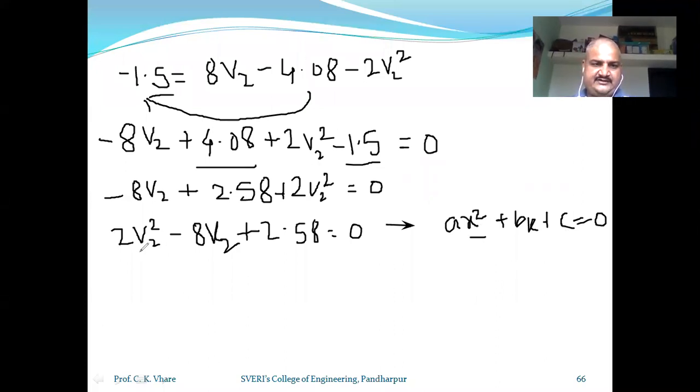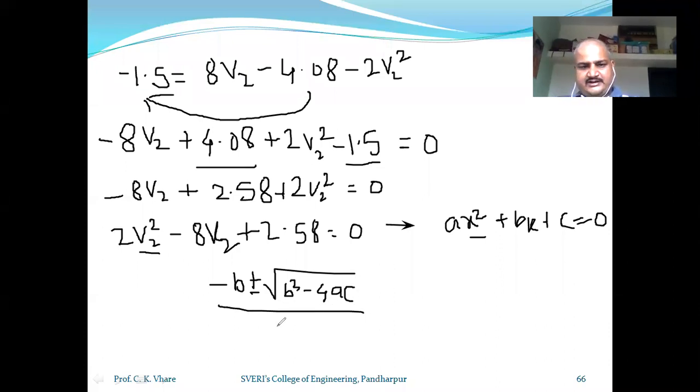Here we will have to find the unknown term V2. How can we calculate it? By a simple formula: minus b plus minus under root b square minus 4ac, divided by 2a. Right, 2a. Absolutely correct.